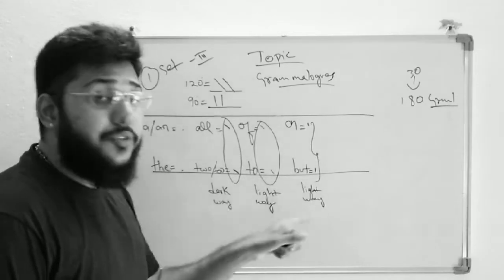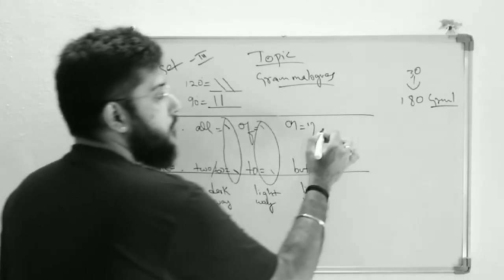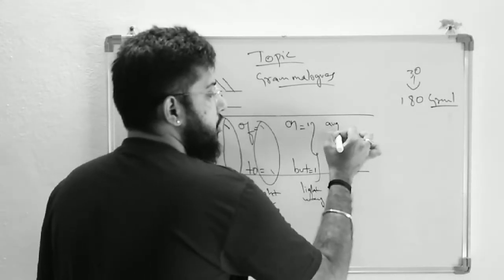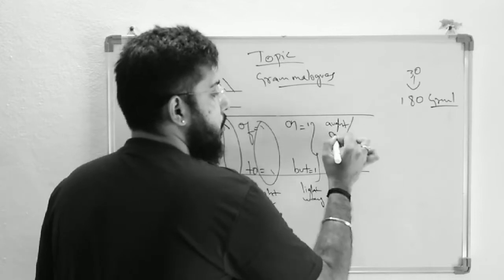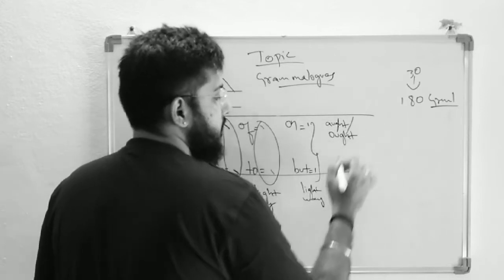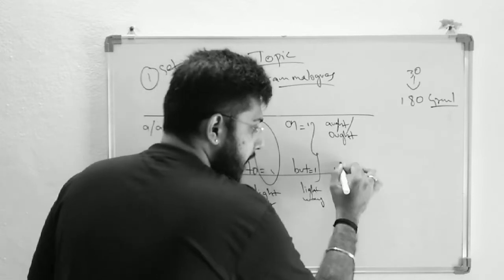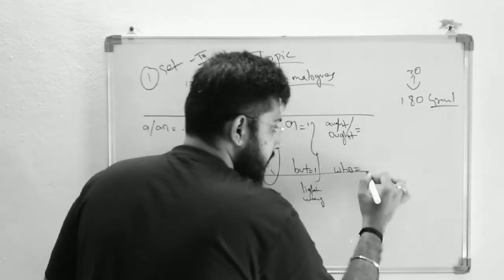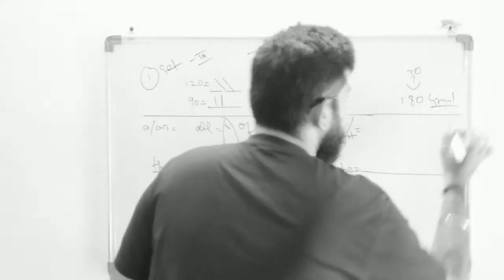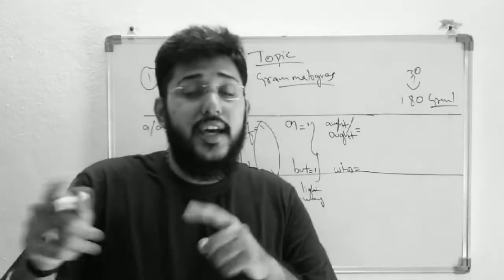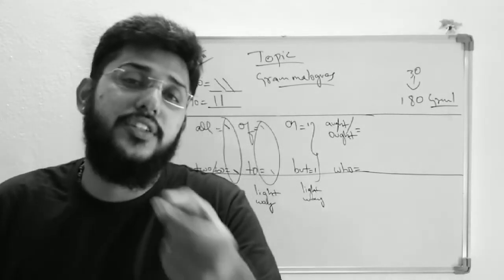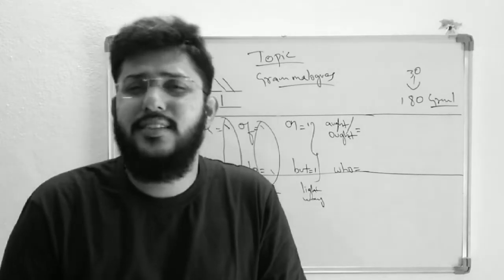So after "on" and "but", we have "ought": A-U-G-H-T, "aught", and O-U-G-H-T, "ought". Ought, who. So both are one and the same here.